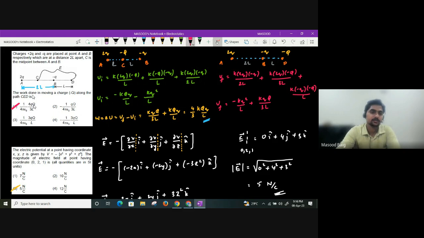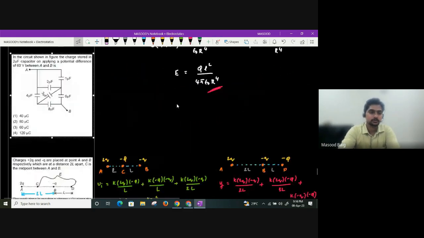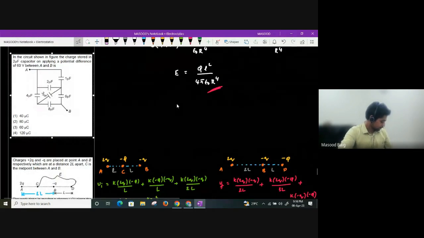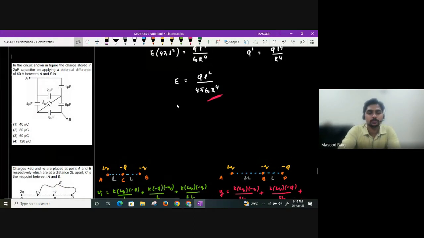What is work done? It is simply change in potential energy. If 3 charges are there, you are going to have 3 pairs. So initially, when minus capital Q charge is at C, I have found out initial potential energy. When the minus Q charge went to D, I have found out the final potential energy. So what is separation between them, guys? Again, difference between them, you will get it as 4 by 3 K capital Q small q by L, which is first option. Clear, all of you? Yes or no? Understood?